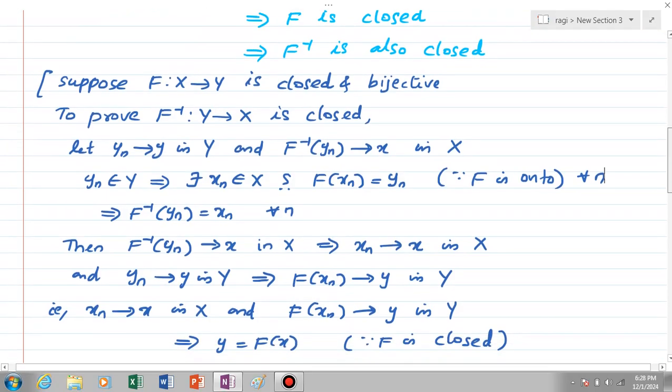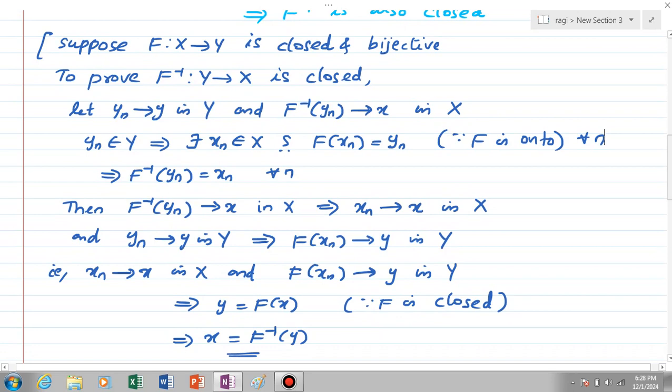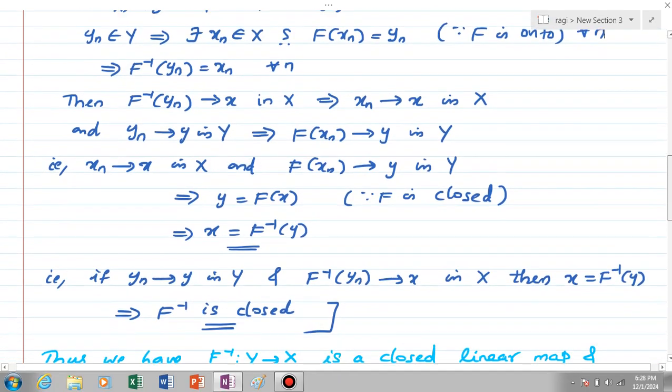That is, we have xn converges to x in X and f of xn converges to y in Y, which implies y is equal to f of x. Since the map f is closed, we get y is equal to f of x. This means x is equal to f inverse of y. So we have proved that if yn is a sequence such that yn converges to y in Y and f inverse of yn converges to x in X, then x is equal to f inverse of y, meaning that f inverse is a closed map.